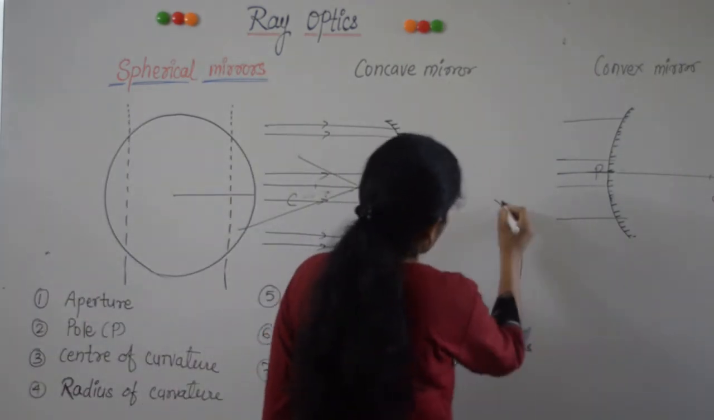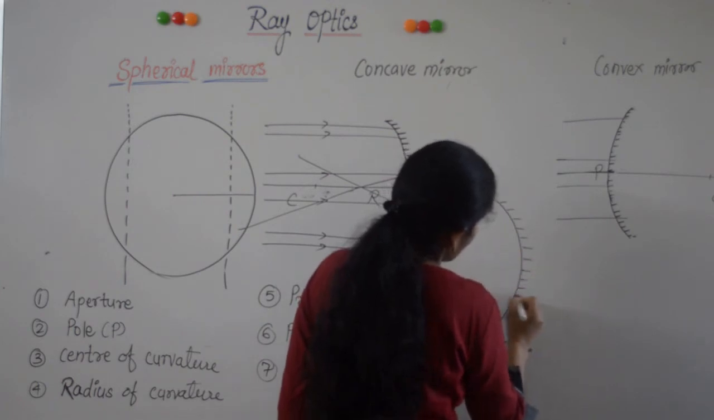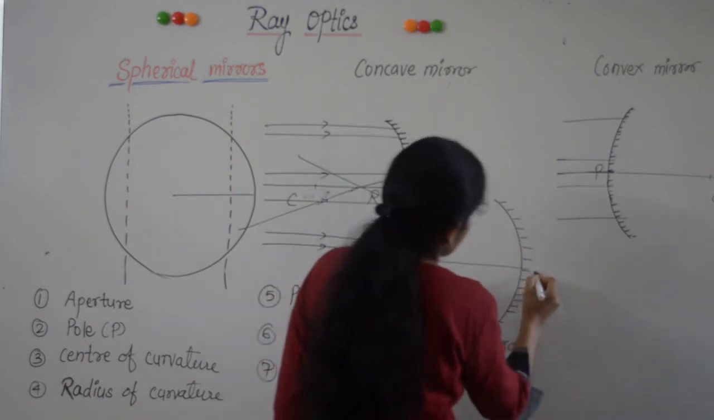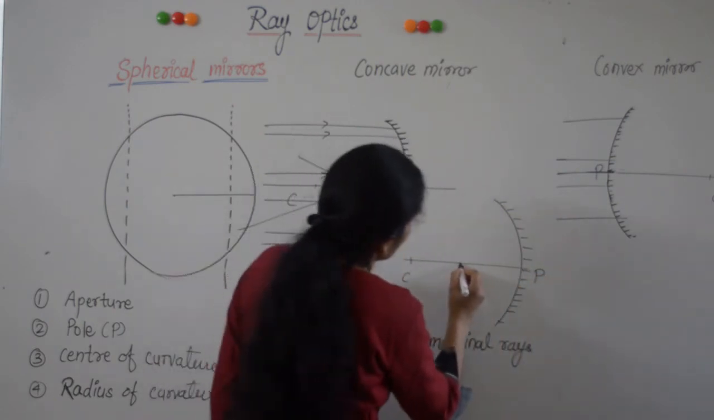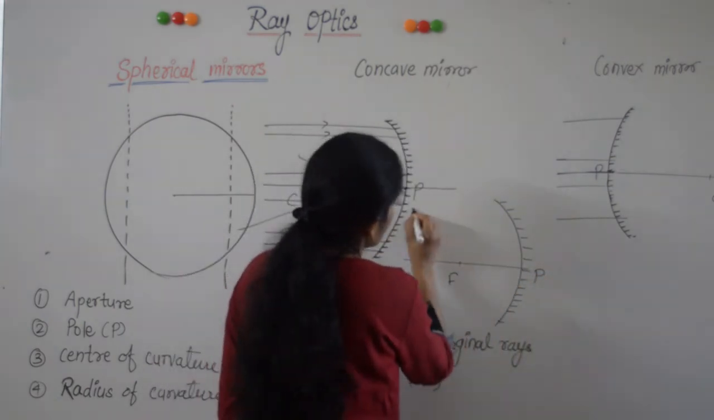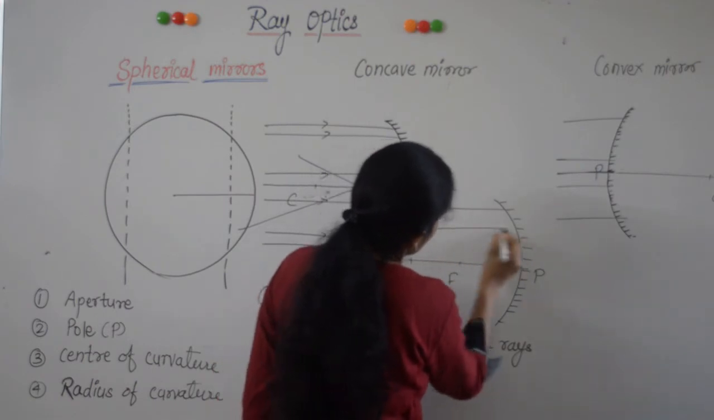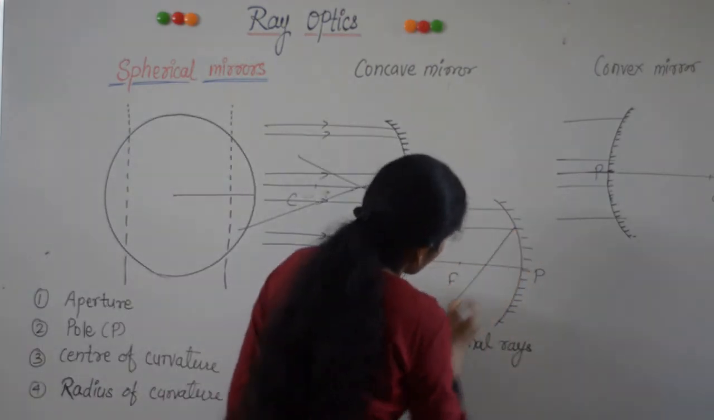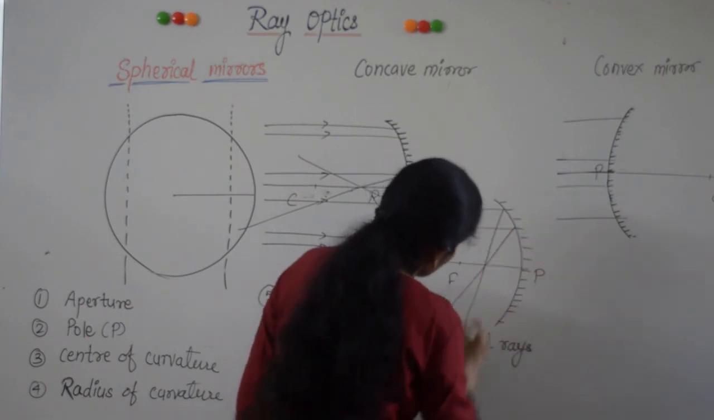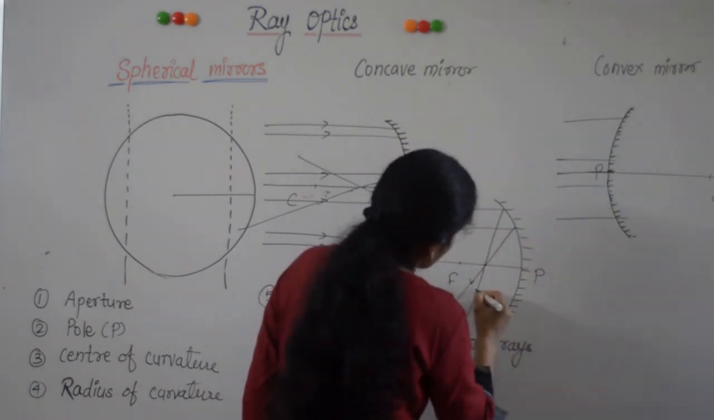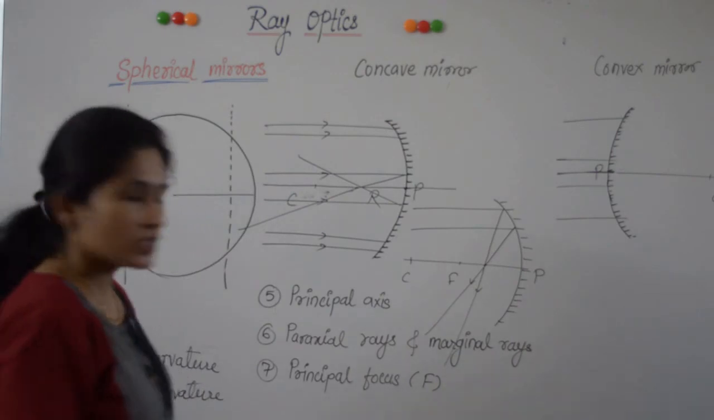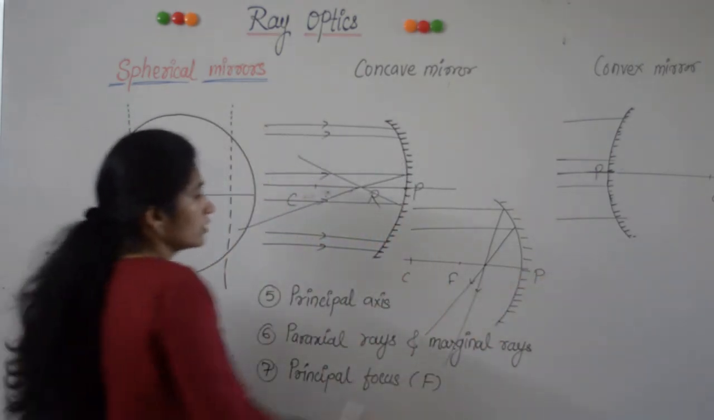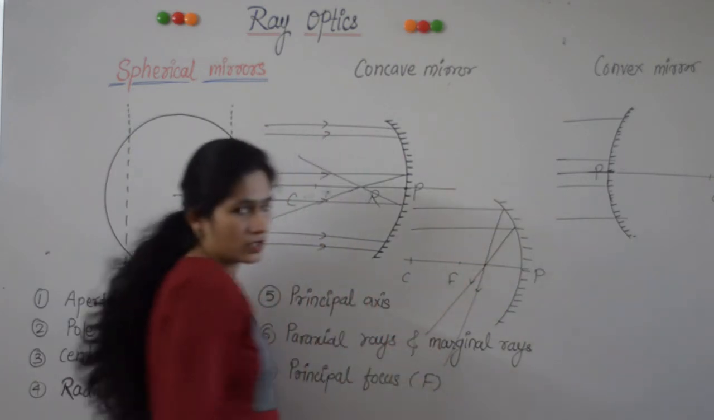So if we take marginal rays which are incident on the mirror, with the center of curvature, pole, and here we have focus. When a marginal ray is incident on the mirror, after reflection, they converge at some point which is in between focus and pole. So they do not intersect at focus.